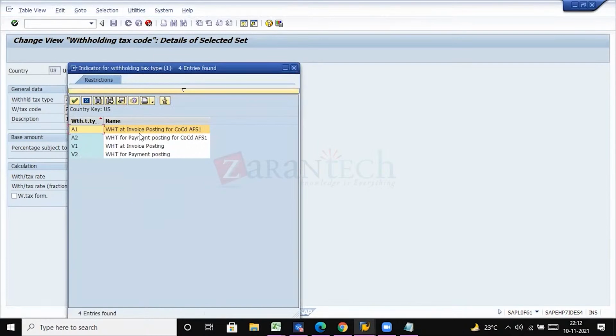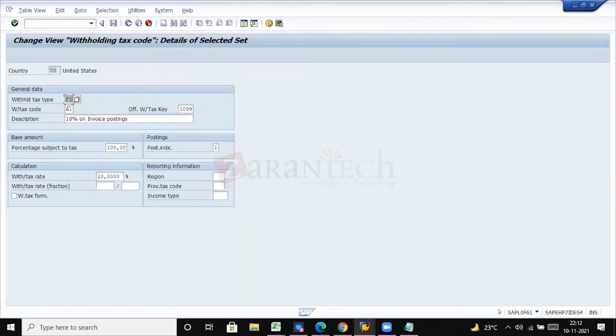So here you can see withholding tax type. Okay, and then we need to configure this here. We need to give the code. If you give the same code, then you will understand, like, okay, this is applicable for this. If you give a different code, then it will be confusing. So we need to give a similar code: whatever you are giving for the tax type, you have to have the same code for the tax code, that is the withholding tax code.